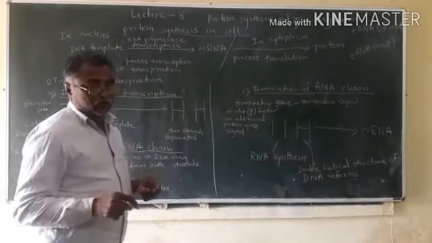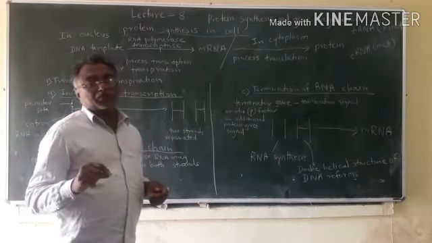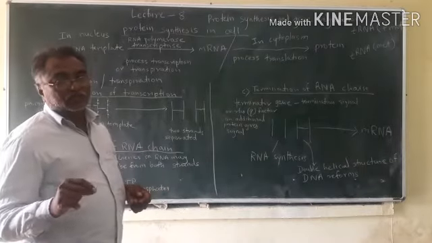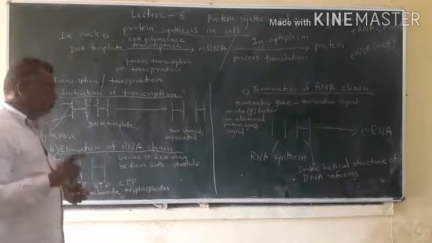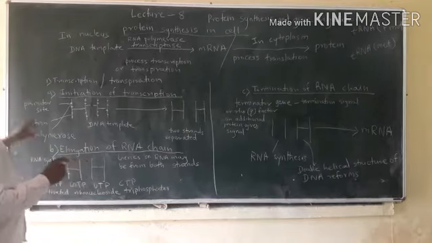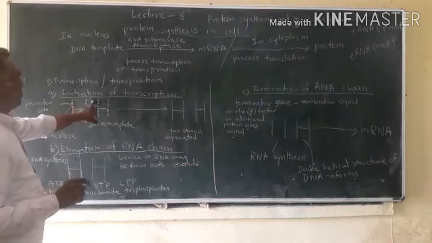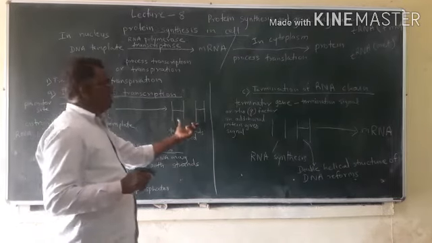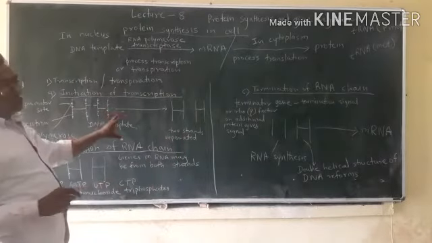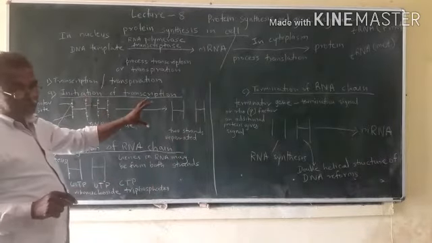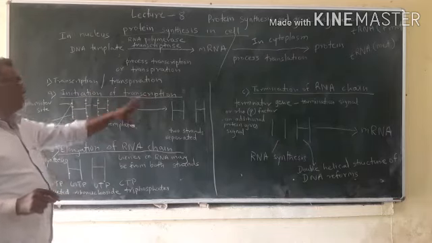This process takes place when the RNA polymerase enzyme gets attached to one of the strands of the DNA molecule. This will cause the initiation of the RNA chain, or initiation of transcription.